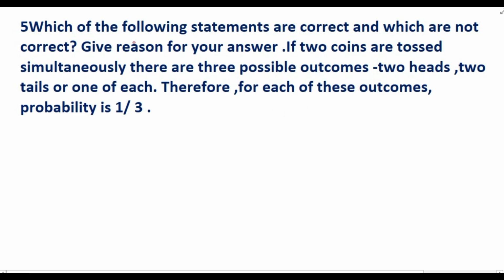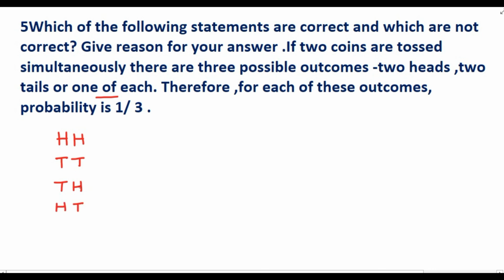So next one, which of the following statements are correct and which are not? Give reason for your answer. If 2 coins are tossed simultaneously, there are 3 possible outcomes, that is 2 heads, 2 tails, or 1 of each. That means when 2 coins are tossed, the outcomes are 2 heads, 2 tails, or 1 of each. That means the first coin will show tail and the second coin will show head, or vice versa.